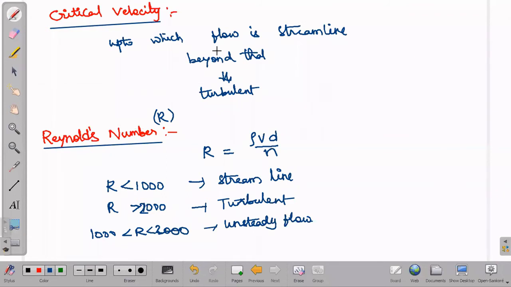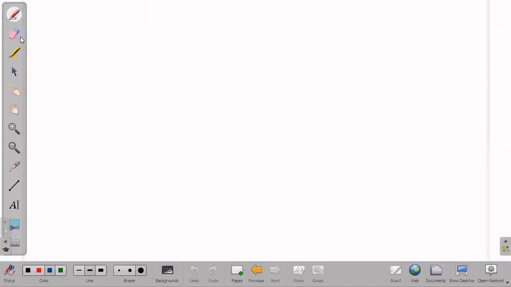I'll go with the next important concept, the equation of continuity. So our next topic is equation of continuity.